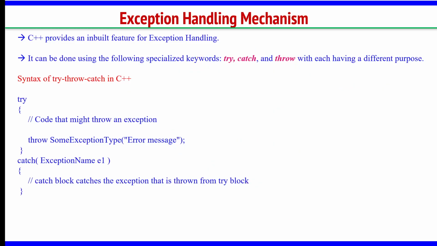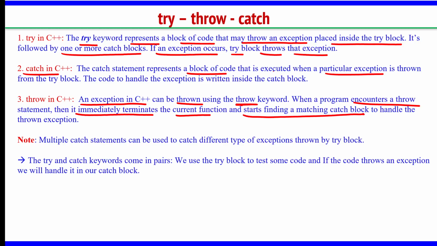Okay. So again I will repeat what is this try, throw, catch. In try block I can write the actual code in which I am expecting an exception can occur. Inside the try block I can write a throw statement, and there should be a corresponding catch statement outside the try to hold that value and give the proper message to the user.